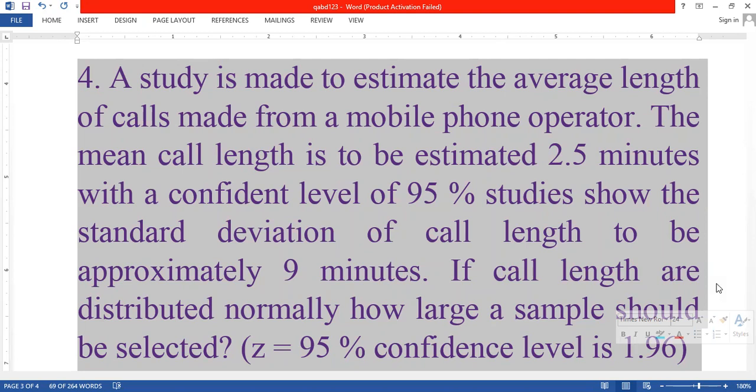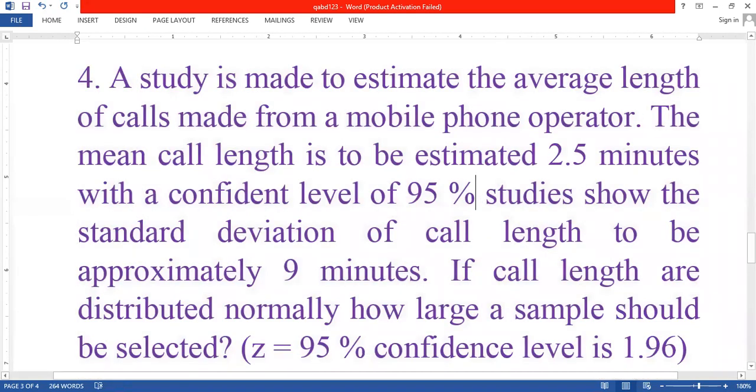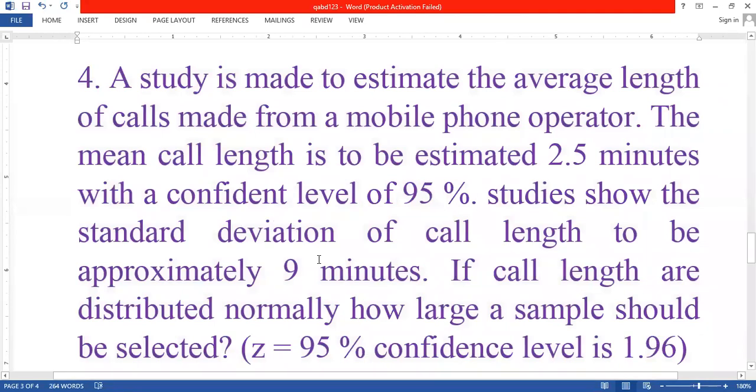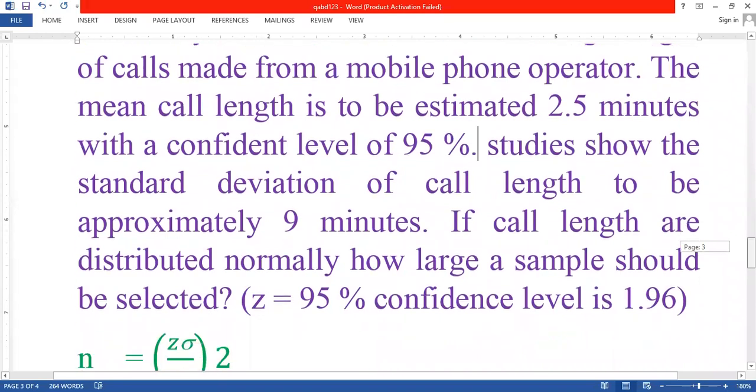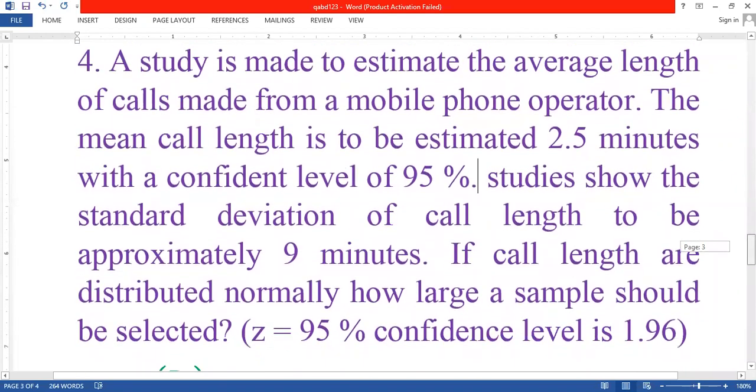Studies show that the standard deviation of call length is approximately 9 minutes. If call lengths are distributed normally, how large a sample should be selected? The confidence level is 95%.